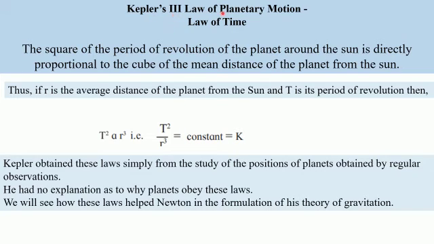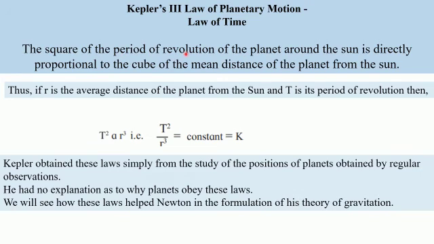Coming to Kepler's third law of planetary motion, this law is called the law of time. The law is: the square of the period of revolution of the planet around the sun is directly proportional to the cube of the mean distance of the planet from the sun. Now, by period of revolution of the planet around the sun, we mean the time the planet takes to complete one revolution around the sun.